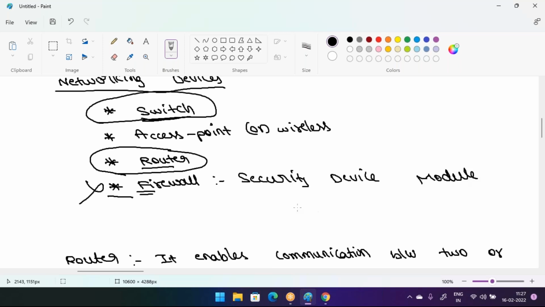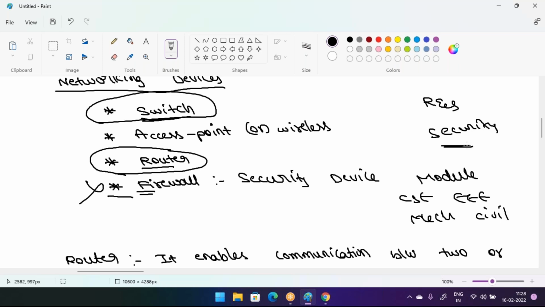Like in BTech, you can see CSE, EEE, mechanical, civil. Like this, routing and switching is different, and security is different. In routing and switching, we discuss only the switch and the router mainly.